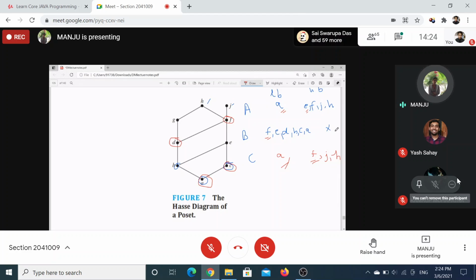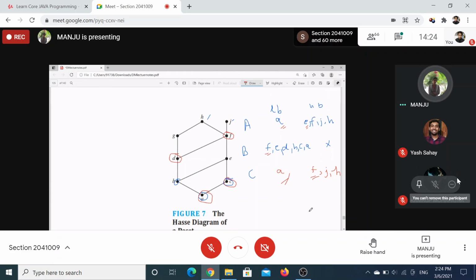Ma'am, how is A related to D? A is related to D by transitivity. A is related to B, B is related to D, and so A is related to D. Transitivity has been removed. Transitivity property. Understood, everyone? Any doubt?